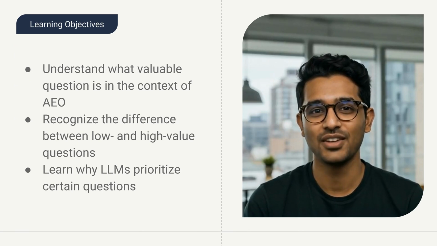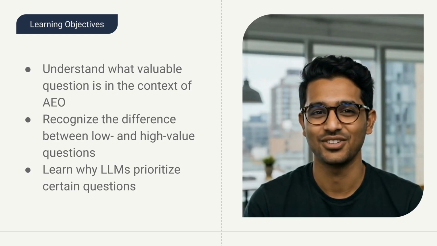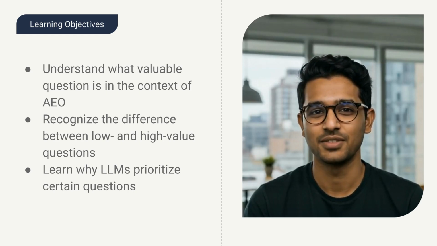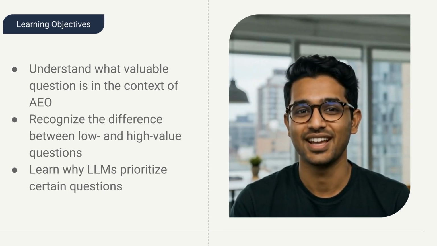In this lesson, you'll learn three main things. First, what a valuable question means in AEO, and how the right question helps your brand show up in AI answers. Second, how to tell the difference between vague, low-value questions and clear, high-value ones that AIs understand. Finally, why AIs choose some questions over others, and how that choice can guide your content plan.